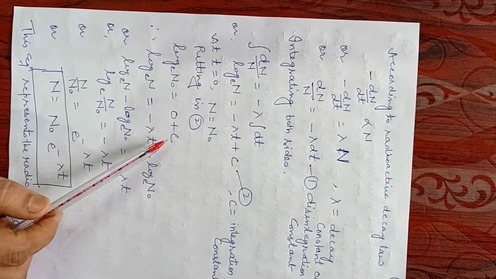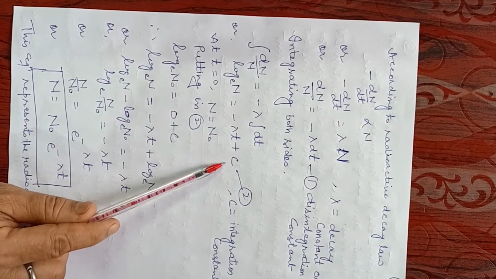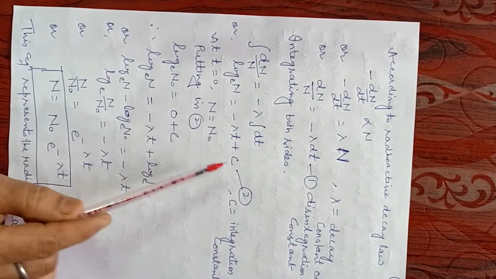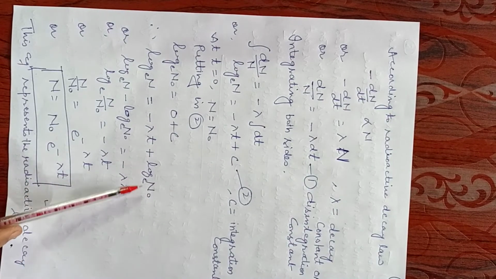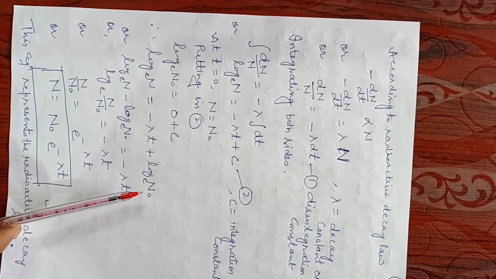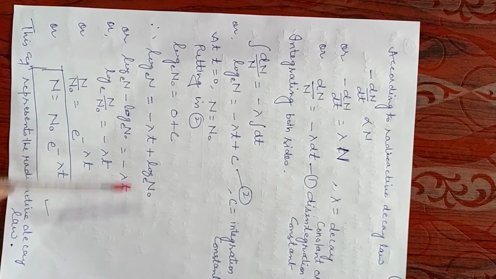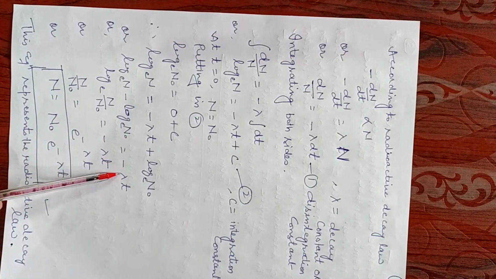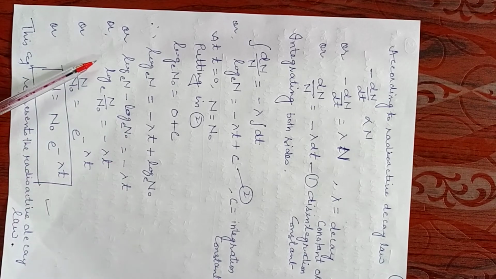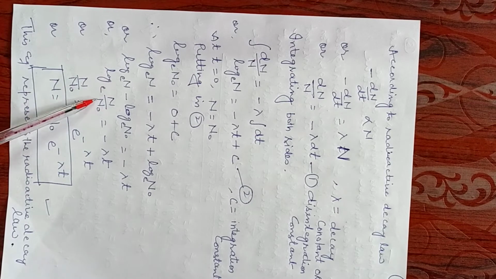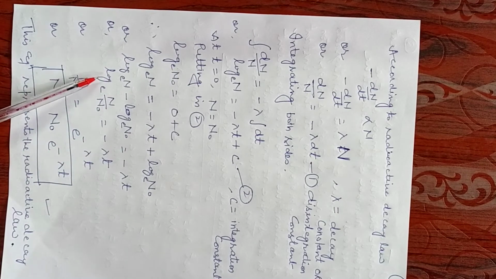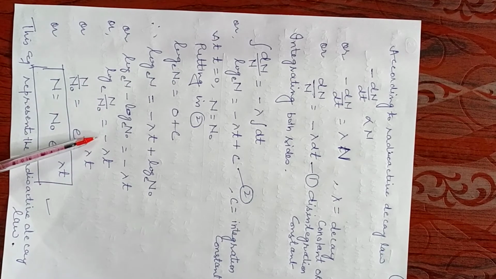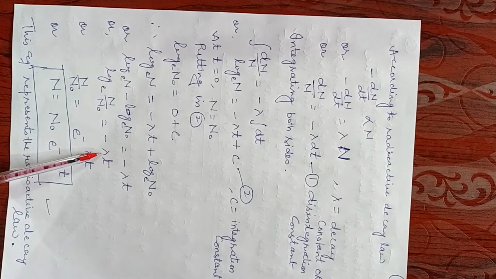Now the value of c can be put in equation 2. So we get log N at base e is equal to minus lambda t plus log N naught at base e. After solving, bring log N to the left side: log N minus log N naught at base e is equal to minus lambda t. Using the formula log m minus log n equals log m by n, we can write log N upon N naught at base e equal to minus lambda t.